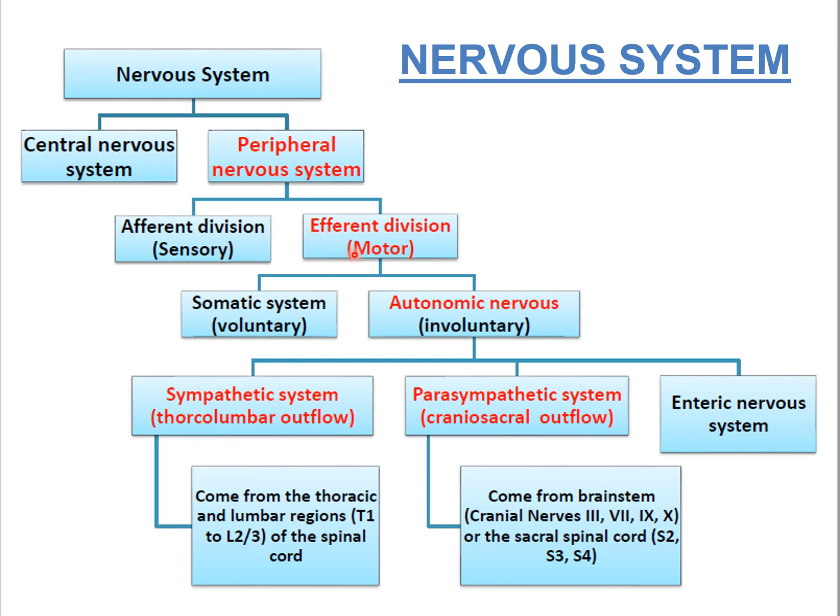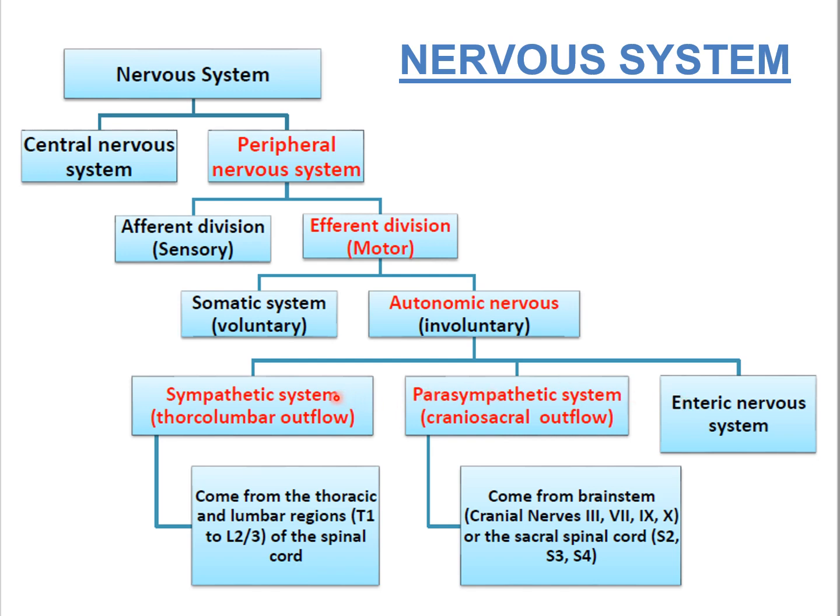The efferent division is again split into the somatic system and the autonomic nervous system. The somatic system deals with voluntary action and the autonomic nervous system deals with involuntary actions. The autonomic nervous system is again split into three: sympathetic system, parasympathetic system and enteric nervous system.